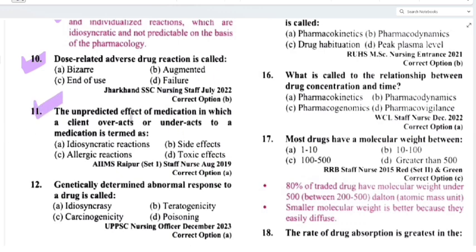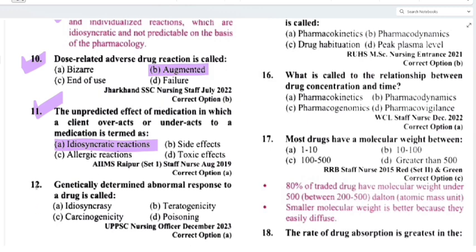The unpredictable effect of a medication in which a client overacts or underacts to a medication is termed idiosyncratic reaction, side effect, allergic reaction or toxic effect. That is idiosyncratic, meaning we do not know what will happen, whether the client will overact or underact. Clear?